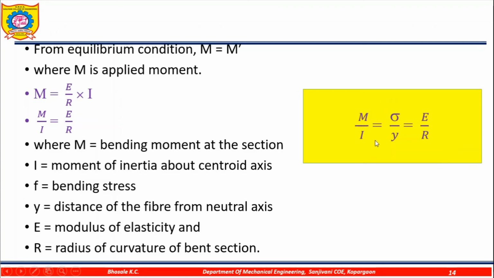So from that we are getting the bending equation or flexural formula: M upon I will be equal to sigma upon Y will be equal to E by R, where M is the bending moment at the section, in Newton millimeter; I is the moment of inertia about the centroidal axis, in millimeter to the power 4; sigma is the bending stress in Newton per millimeter square; Y is the distance of the fiber from the neutral axis, in millimeter; E is the modulus of elasticity in Newton per millimeter square; and R is the radius of curvature of the bent section.